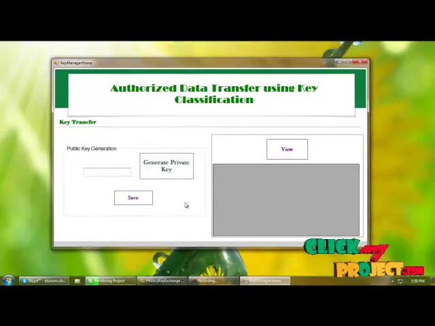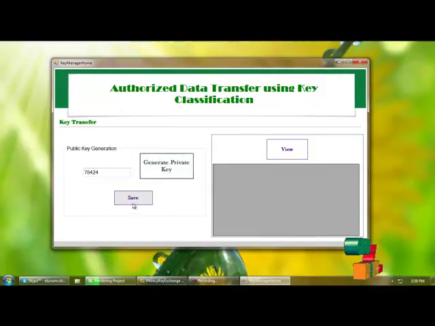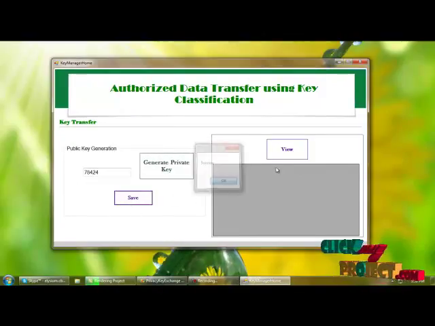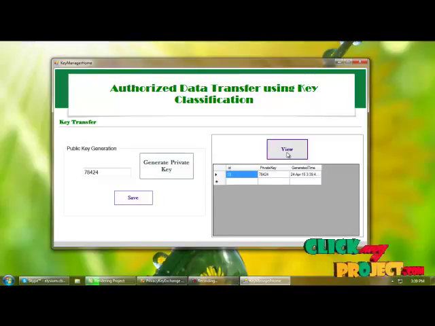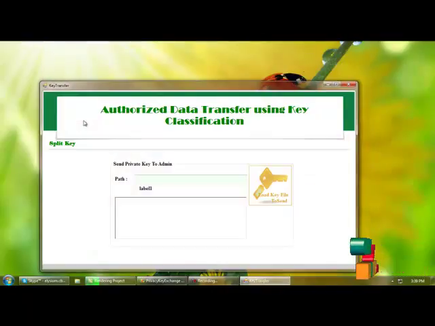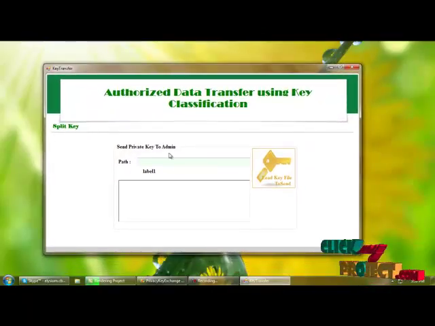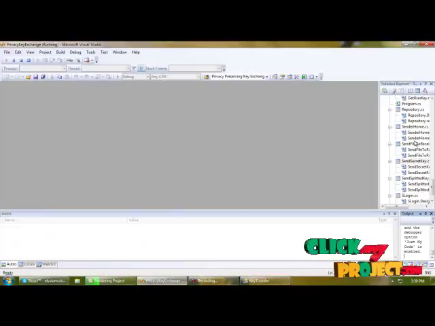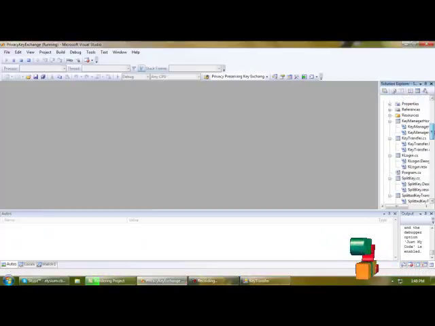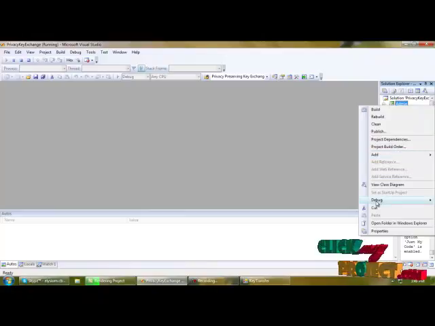Key manager will generate the private key, save the key into the database, and can view the saved private key here. Next is key transfer. For transferring the key to the admin, we have to execute the admin part, so I'm selecting and debugging the admin.